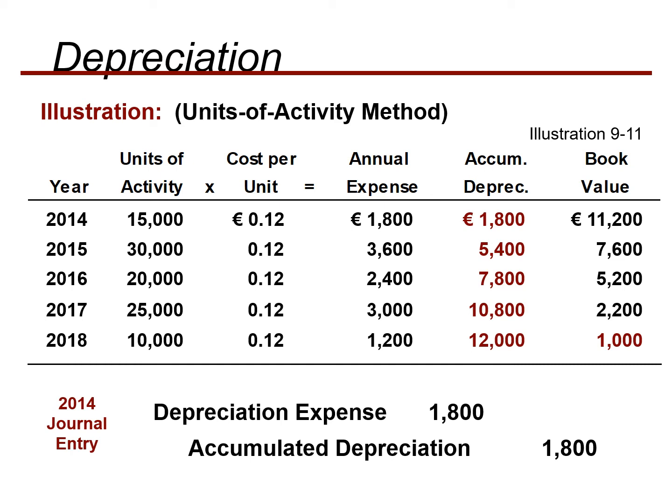So over here we calculate the depreciation expense for the first period, that is at the end of 2014. That is depreciation expense debit 1,800 and accumulated depreciation credit 1,800.